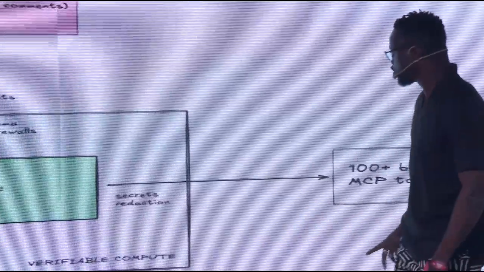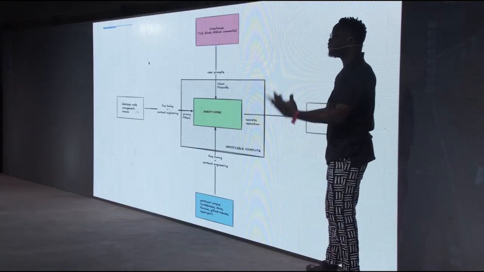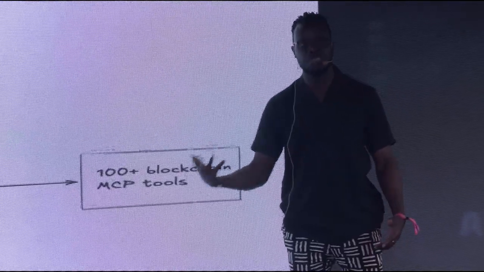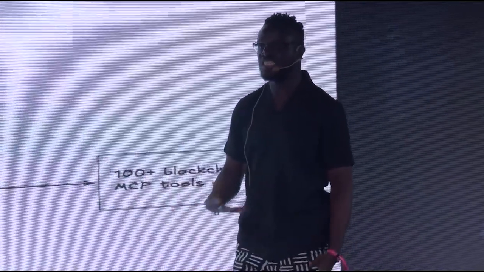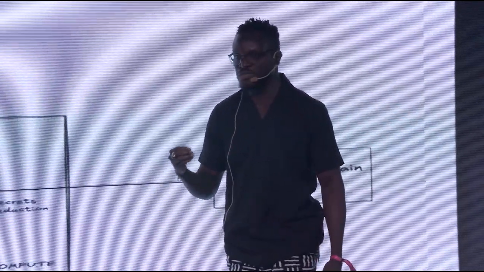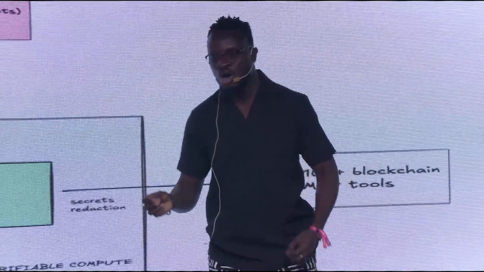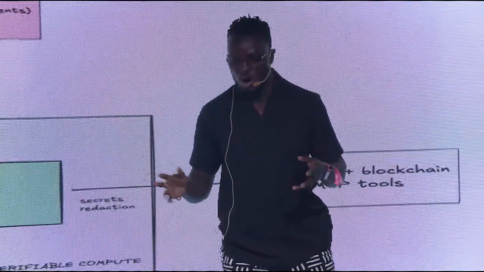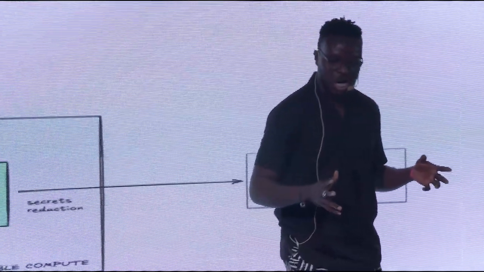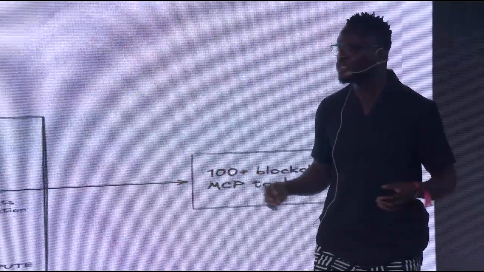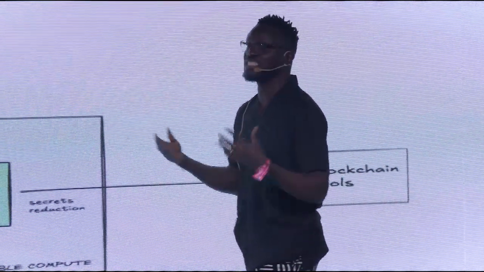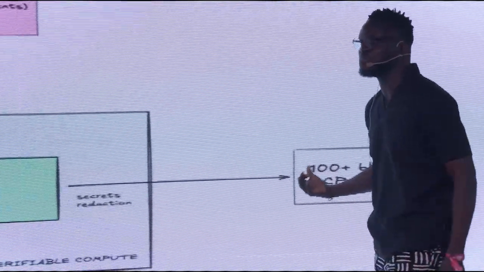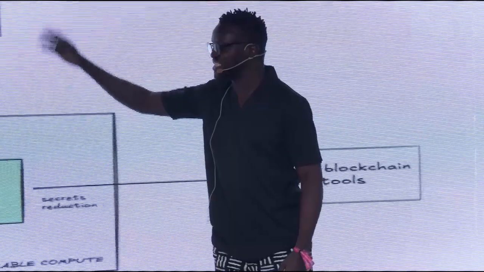And because of all our corpus in the past, we've also built hundreds of MCP tools that are available for the agent to use. So think about trying to figure out whether a node is syncing, or whether a network is down or not, or even just trying to figure out the sync percentage for nodes, or trying to figure out the attestations for validators and whatnot. So we've built a lot of MCP tools around this, and of course, this is the interface, right?